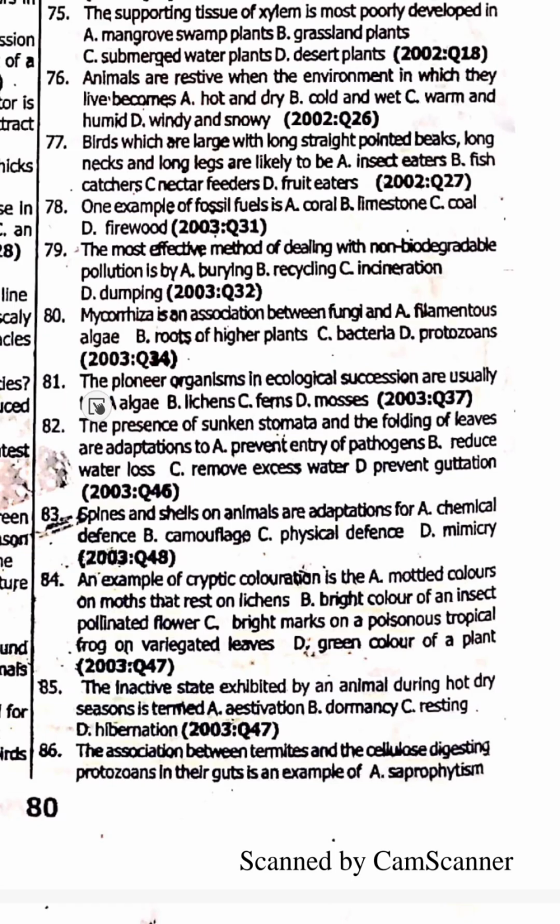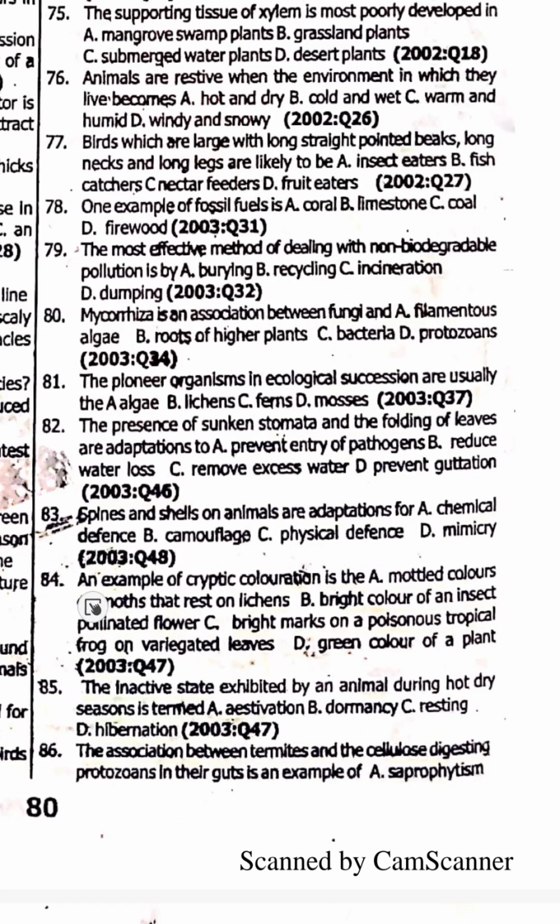Alright, we'll continue. They say the pioneer organism in ecological succession are usually the lichen, option B. The next one, the presence of sunken stomata and folding of leaves are adaptation to prevent what? Guttation. Alright, so lichens. 81 is lichens. This one is option D. Spines and shells on animal adaptations for 83.